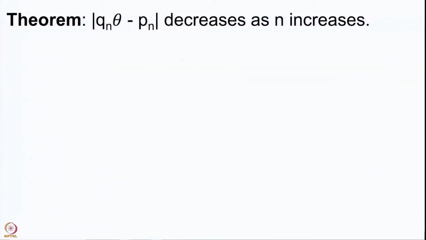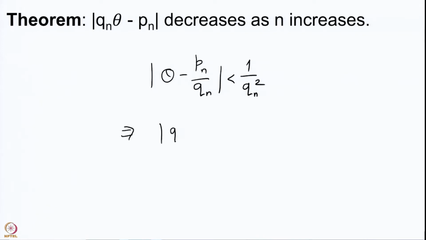So, this is a theorem that I would now like to prove for you. Let me just mention one small thing here. What we have noticed is that |theta minus Pn by Qn| is less than 1 upon Qn square. These are the properties of the convergents that we have already noticed. Therefore, if you have |Qn theta minus Pn|, then we know that this is less than 1 upon Qn. So, this difference of course goes to 0 as Qn goes to infinity. This was lemma 4 in our proof of existence of a continued fraction expansion for a given real number.